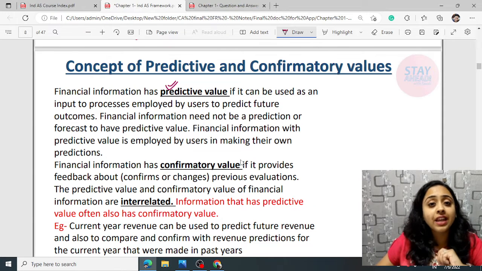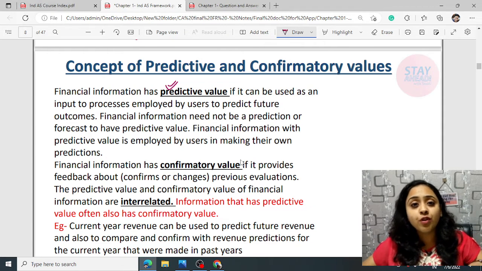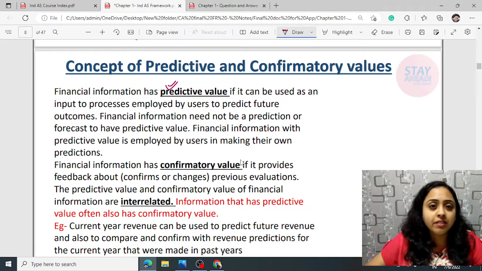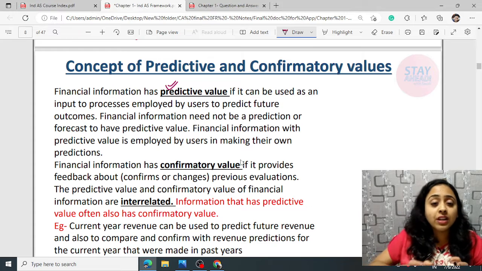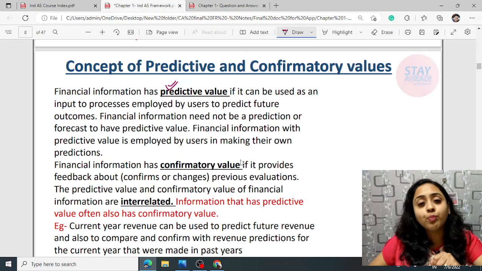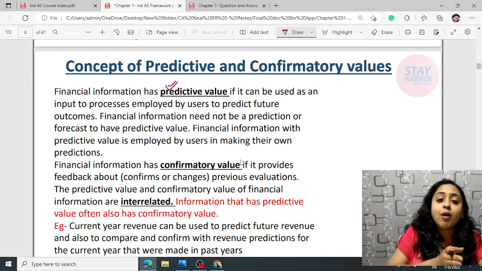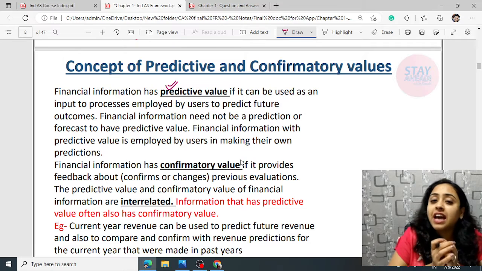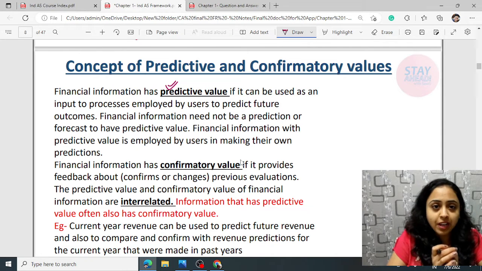Also, now for the previous year, there was a prediction made for the current year. Okay, for example, the prediction was made of approximately 1 crore 10 lakh rupees of sales. Now the current sales is 1 crore rupees. Okay, so this 1 crore rupees has confirmation about previous predictions. Okay, and information can have both predictive and confirmatory value.